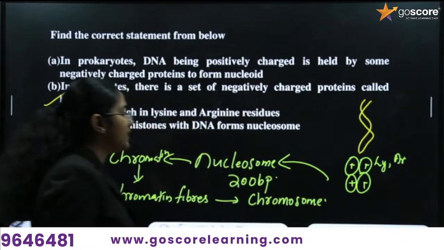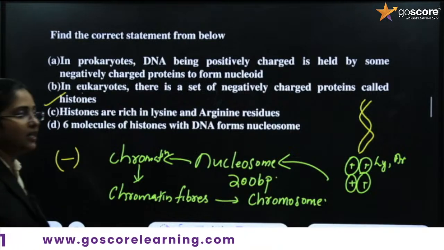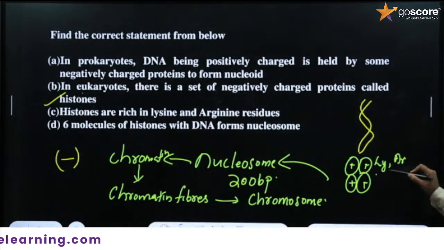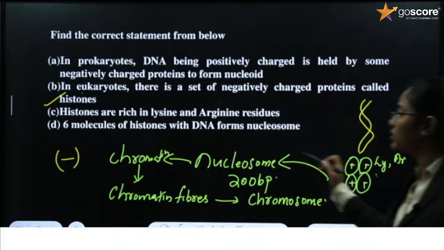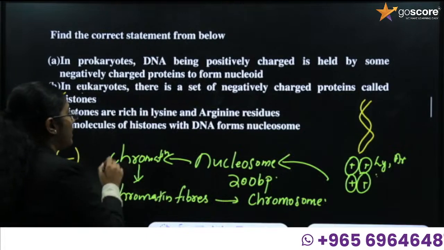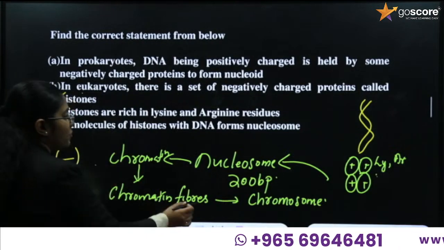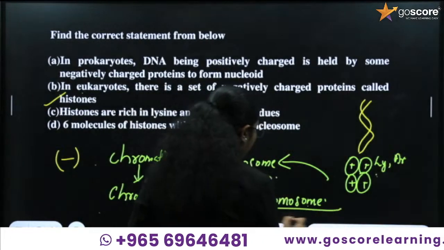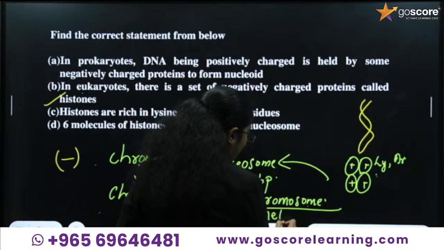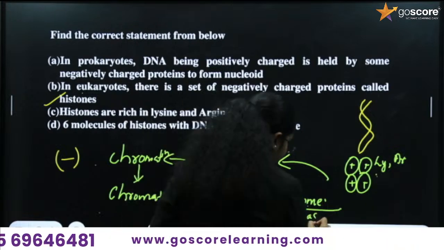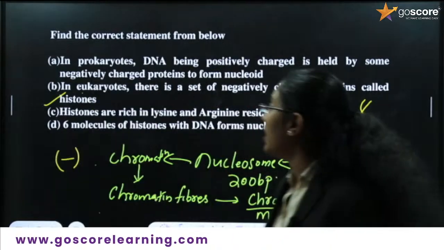So the negatively charged DNA is wrapped around the positively charged histone molecules, as histone has lysine and arginine, so it is positively charged, and forms the nucleosome. Nucleosome has 200 base pairs, important. It forms the chromatin, chromatin forms the chromatin fibers, and chromatin fibers form the chromosome, which can be viewed only at the time of cell division, in metaphase.